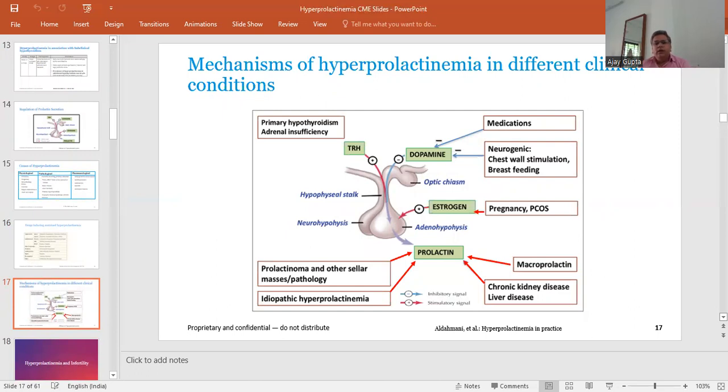Similarly, in chronic kidney disease there is decreased clearance of prolactin. There are various pathological conditions like prolactinoma and other sellar masses, where the pathophysiology is increased secretion of prolactin from the mass. Or there are rare cases of idiopathic hyperprolactinemia when no cause can be identified.